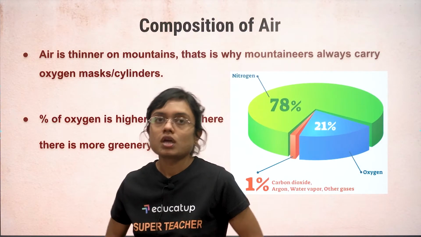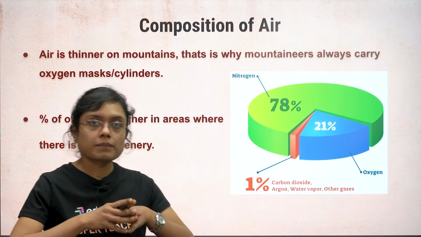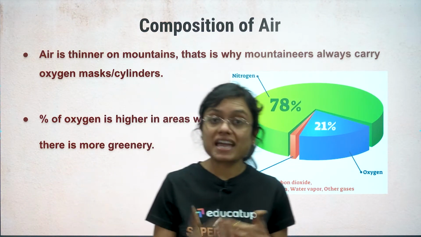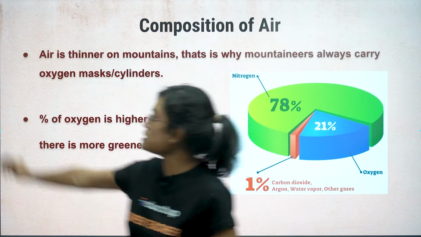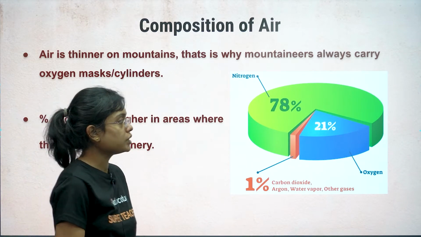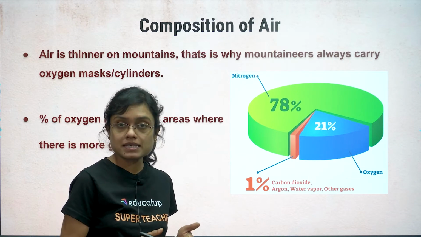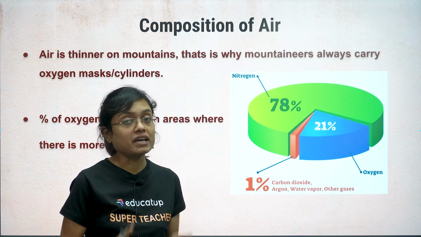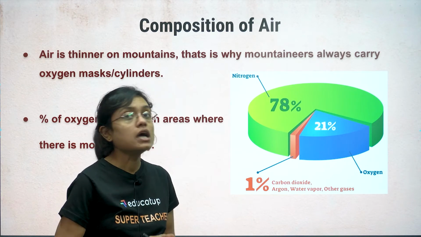Composition of air. So air is basically a mixture of gases. A lot of gases are present in air. You can see a pie chart is shown to you. According to this, 78% of air contains nitrogen gas. So the major part of air is actually nitrogen gas.